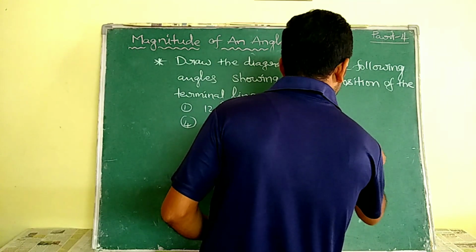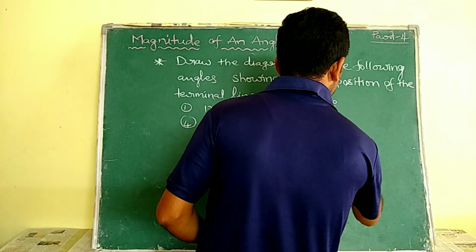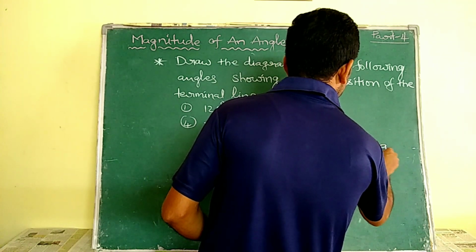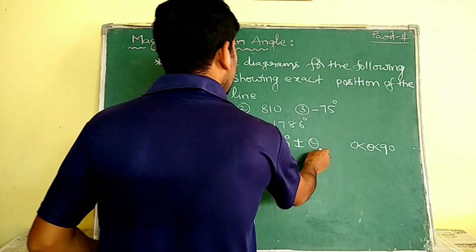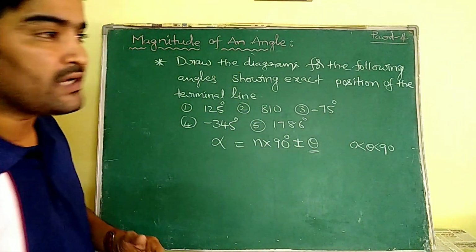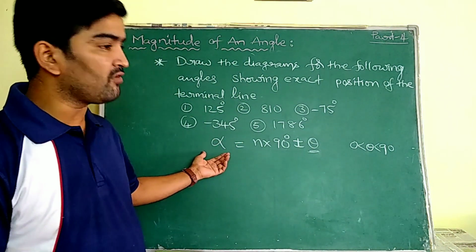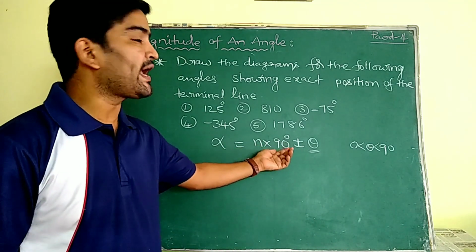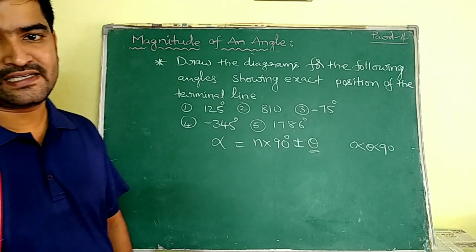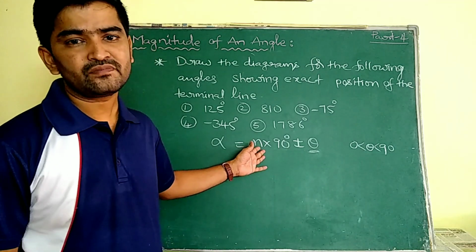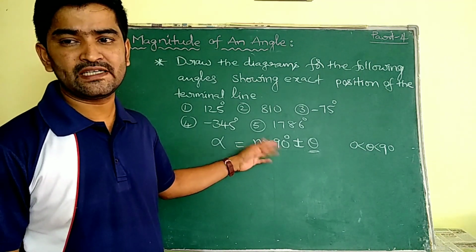Here this theta is acute, that means 0 is less than theta is less than 90. That means it is an acute angle. This n may be any positive integer.